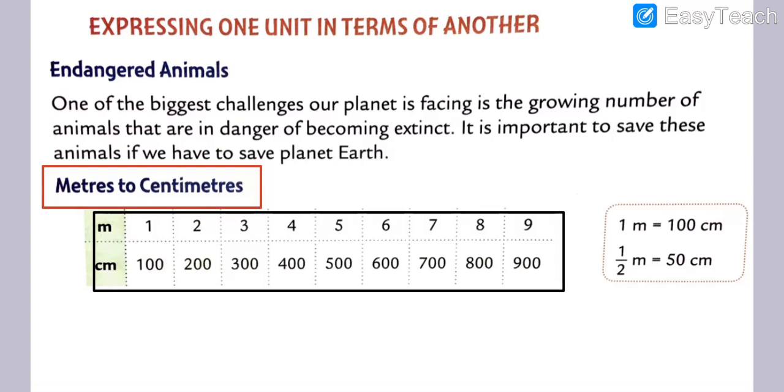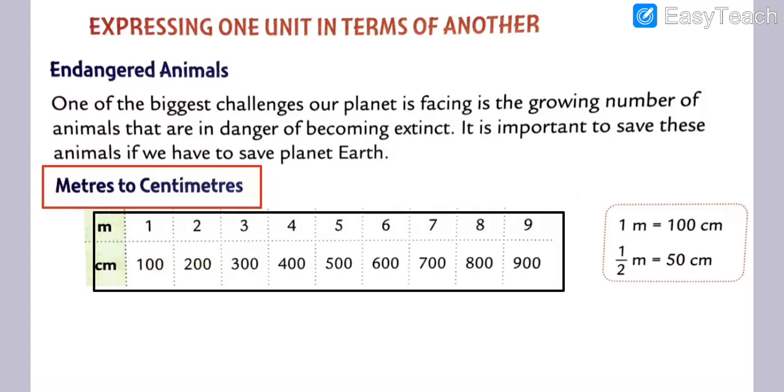1 meter is equal to 100 centimeter. 2 meter is equal to 200 centimeter. 3 meter is equal to 300 centimeter. 4 meter is equal to 400 centimeter. 5 meter is equal to 500 centimeter.